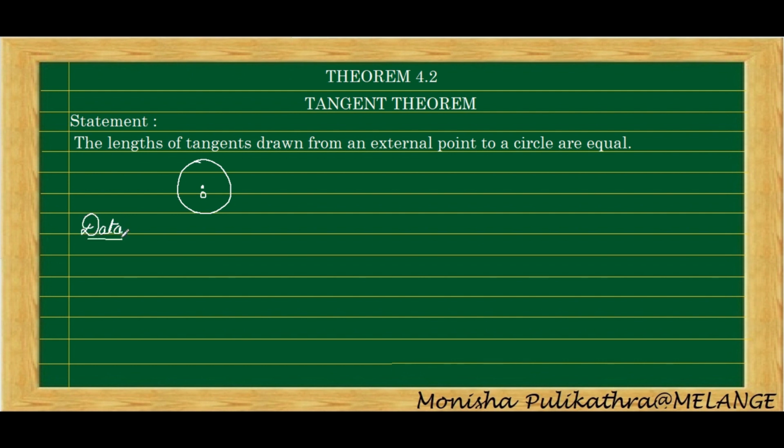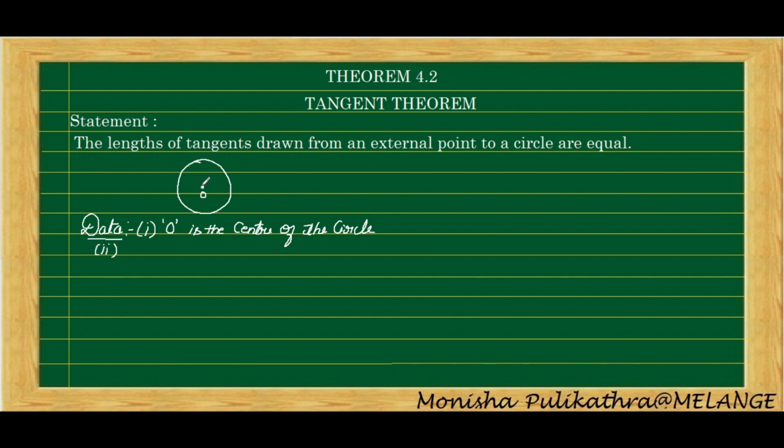So the data is, first point: O is the center of the circle.